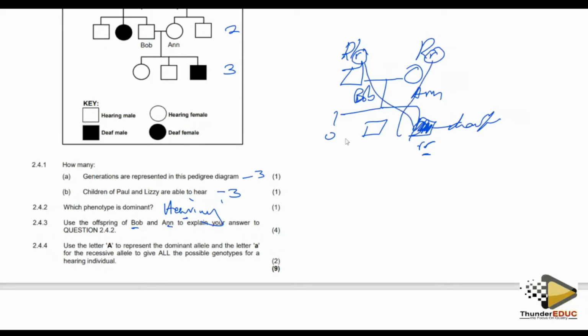this kid, let me show you, a kid who is having the disease. It means that this allele and this allele came here. So use Bob and Anna and explain your answer. You can say that Bob, who is a male and is hearing, married Anna, who is female and is hearing.